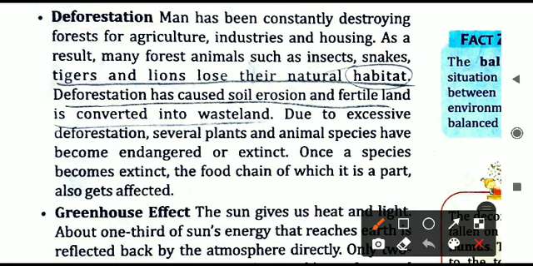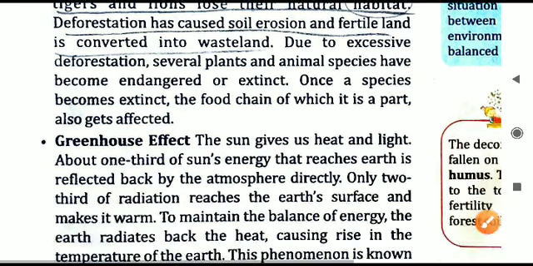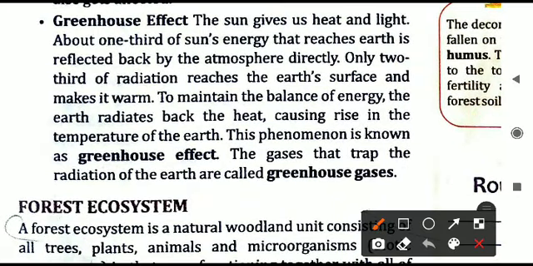They are not able to get a proper habitat, and this is affecting all the animal species, and the food chain also gets affected due to this. The last one is the greenhouse effect, that is related to human activities only, that is causing changes in the overall temperature on the earth. That is called the greenhouse effect.